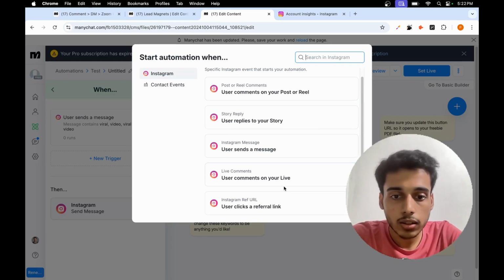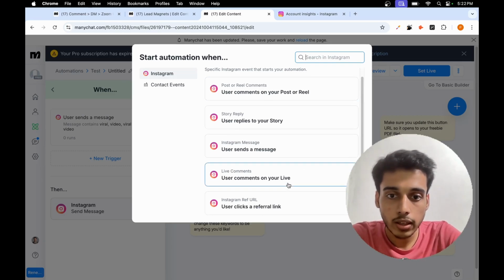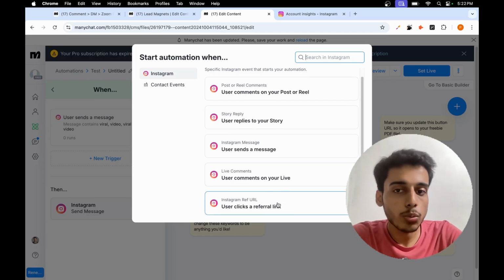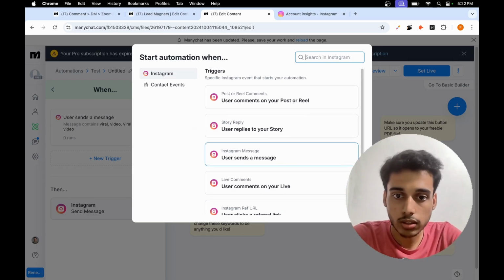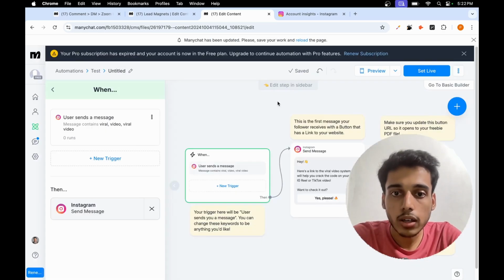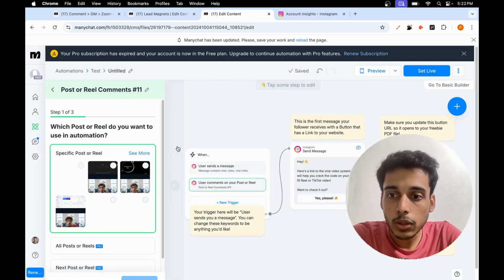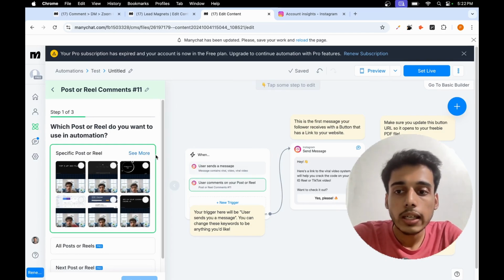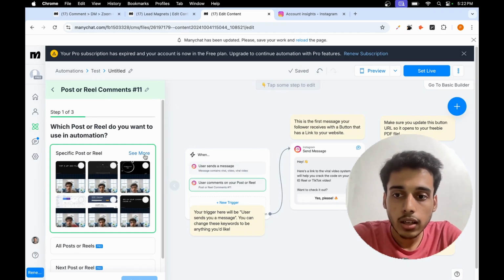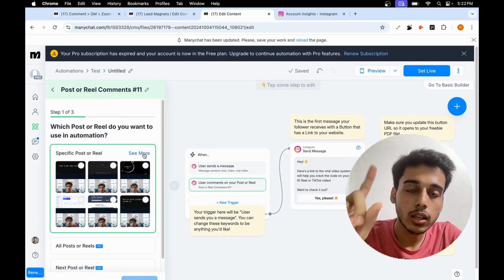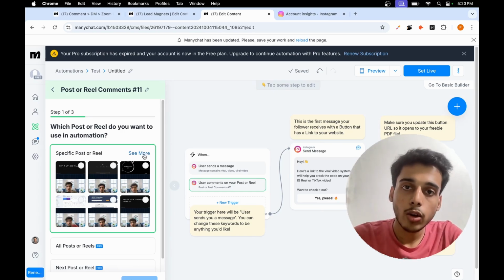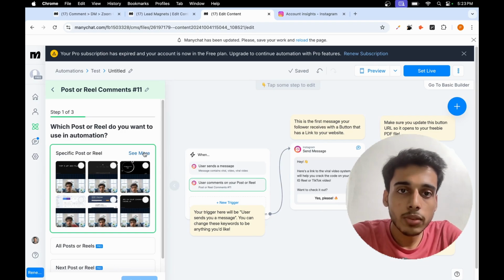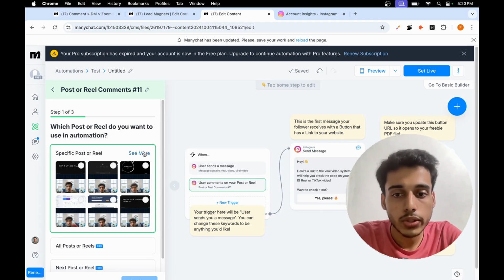और ये आप सब लाइव वीडियोस में भी इम्प्लीमेंट कर सकते हो, डीएम में भी, अगर कोई आपका रेफरल लिंक क्लिक करता है तो भी आप इन सारी चीज़ों को यूज़ कर सकते हो. तो लेट मी जस्ट यूज़ द कमेंट पार्ट एंड वंस आई क्लिक ओवर हियर, you'll be able to see all the different reels or posts that you just published on your account. Now, if you're using the free plan, you can only select one particular post on which if they comment, this particular automation will trigger. So, obviously, ये disadvantage है when you're using a free plan.